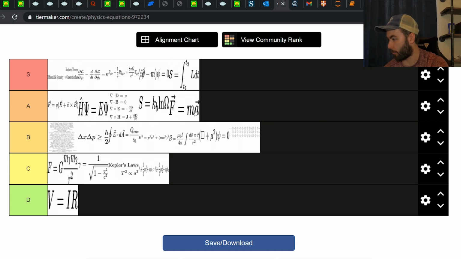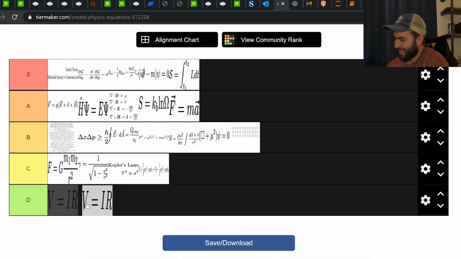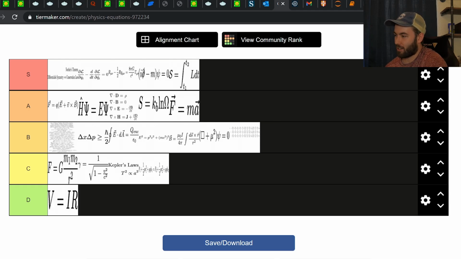So that is pretty much a skewed distribution towards things that I like more, which I guess is good. It would be kind of bad if all of these famous equations I just kind of shit on. So, sorry, Ohm's law. But yeah, so that's, I guess, how I'm going to rank these things.